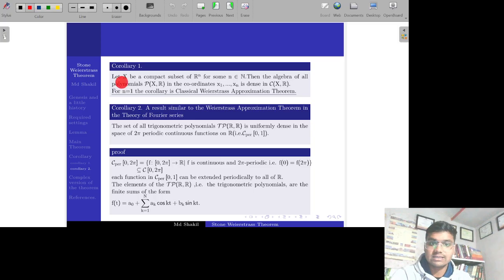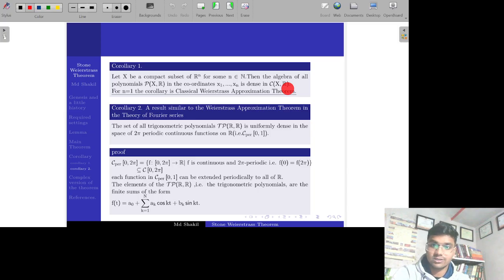So suppose X is a compact subset of R^n for some natural number n, then the algebra of polynomials, call it P(X, R), meaning real valued polynomials from X to R, in the coordinates x1, x2, up to xn. Since we are talking about n dimensional spaces, we will have n coordinates of this polynomial. It will be dense in the space of continuous functions over the compact space X.